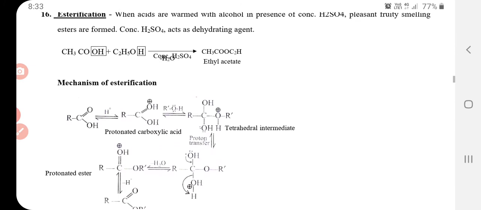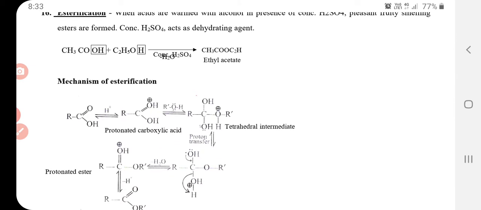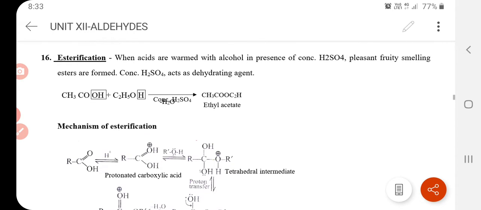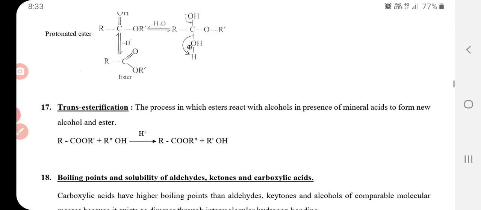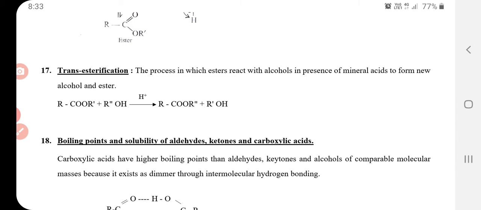Esterification. This is the mechanism of esterification. During esterification, when acid is warmed with alcohol in presence of concentrated sulfuric acid, pleasant, fruity smelling esters are formed. Concentrated sulfuric acid acts as a dehydrating agent which removes the water. This is the mechanism of esterification. Trans-esterification: the process in which ester reacts with alcohol in presence of mineral acid to form new alcohol and ester.